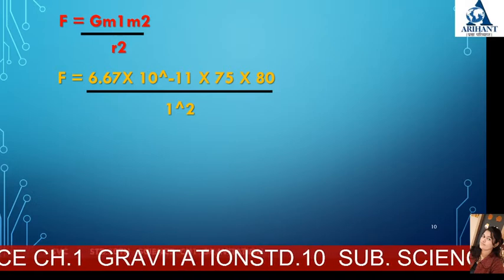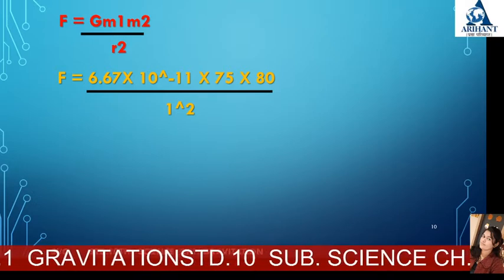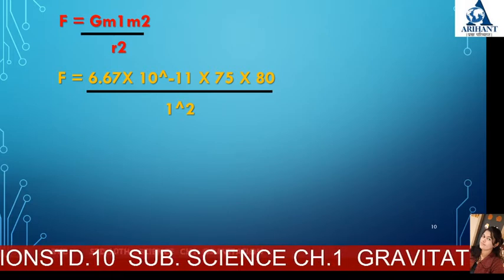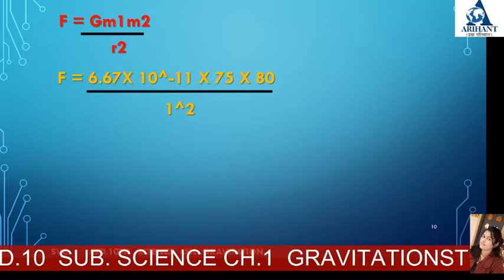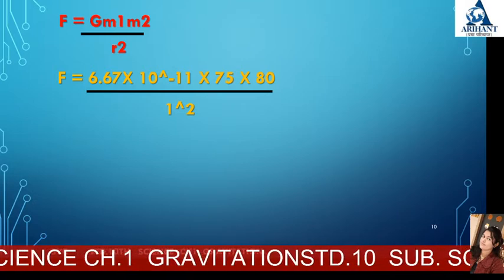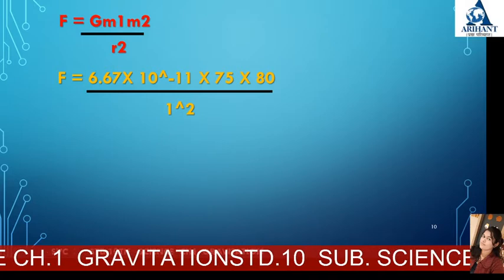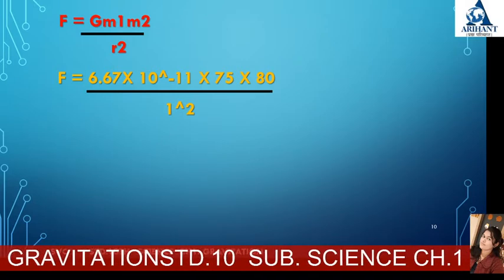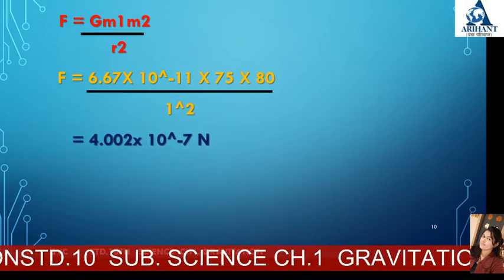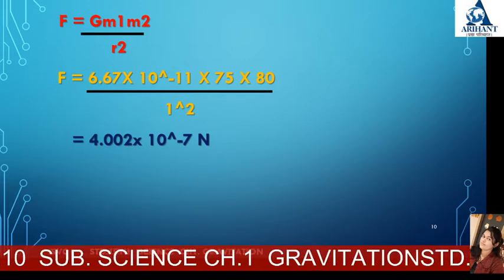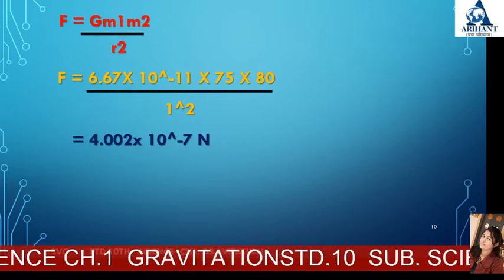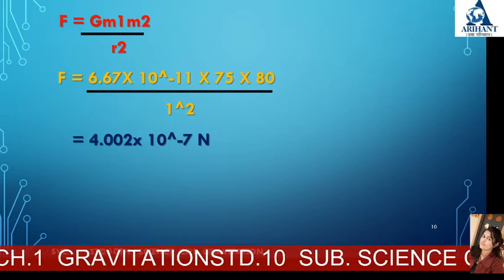So next is F. Let's put values in it. F is equal to G, which is 6.67 into 10 raised to minus 11. M1 is 75, M2 is 80. Then the denominator is r square, and r square is 1 square. Next, if we calculate, the answer should be 4.002 into 10 raised to minus 7 N. N is Newton, this is the unit of the gravitational force.